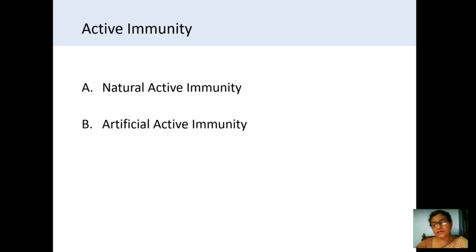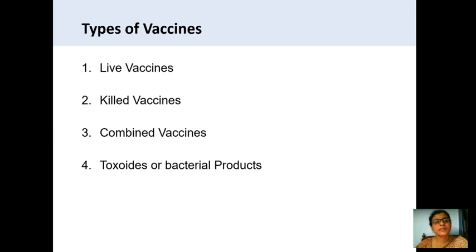There are mainly four types of vaccines, and they are live vaccines, killed vaccines, combined vaccines, and toxoids or bacterial products. Live vaccine means the preparation containing live microorganisms but in an attenuated form. The virulence will not be there.